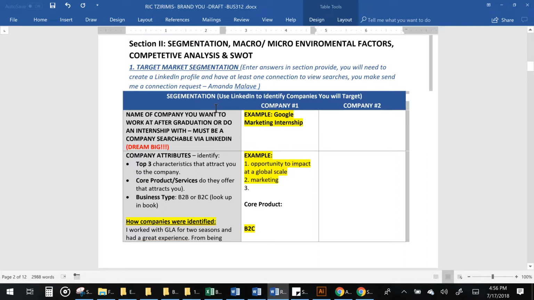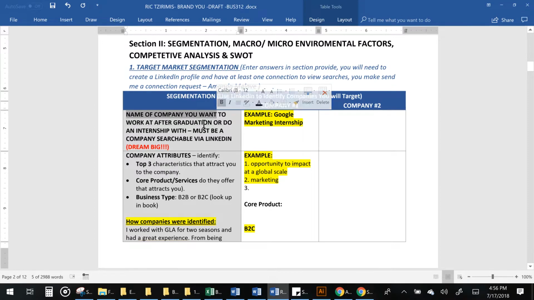The first thing that you've got to think about is who are you going to target? You need to figure out 2 companies to target. So the first question is, name a company you want to work at after graduation or do an internship with. It must be a company searchable via LinkedIn, and dream big.